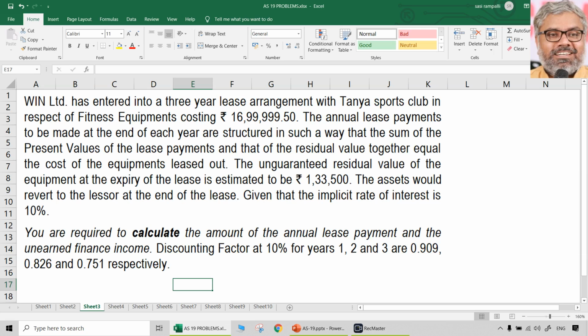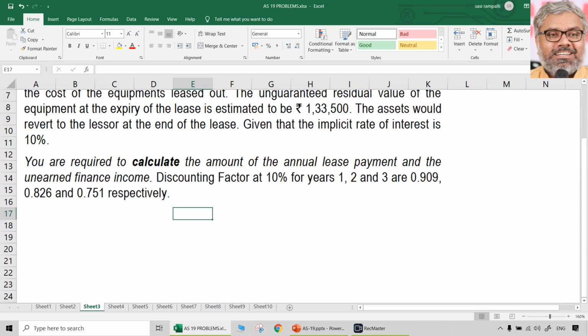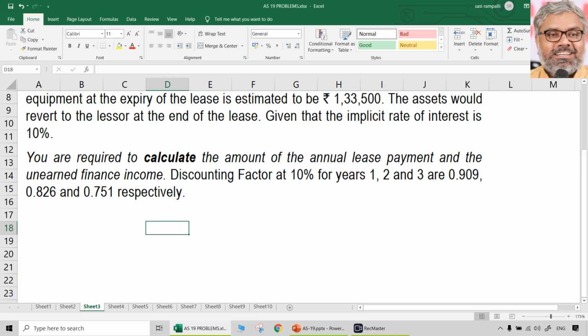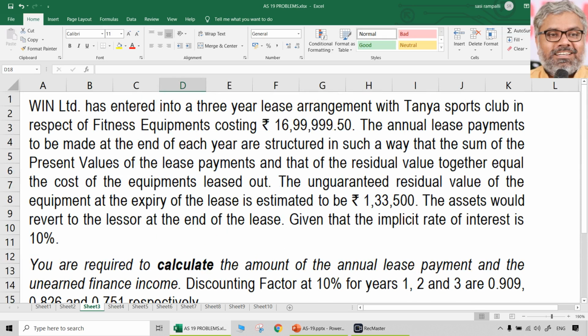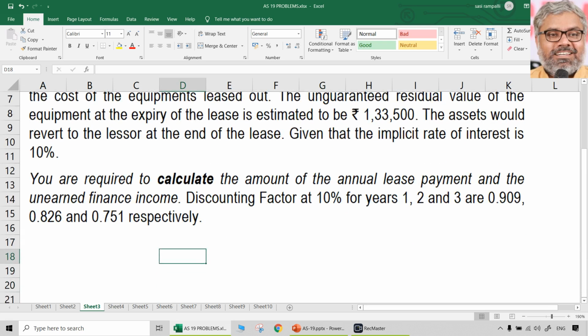How to find that out? Because he has given this point very clearly in the question. The annual lease payments to be made at the end of each year are structured in such a way that sum of the present values of the lease payments and that of residual value together equal to the cost of the equipments leased out. So, present value of the lease payments plus residual value's present value will be equal to the original cost of the asset. That is how the lease payments themselves are structured.